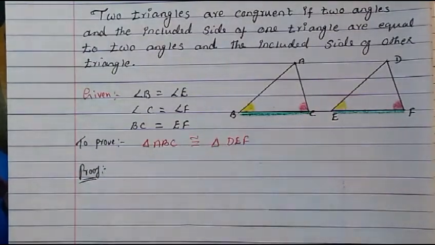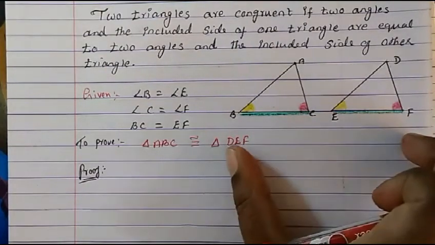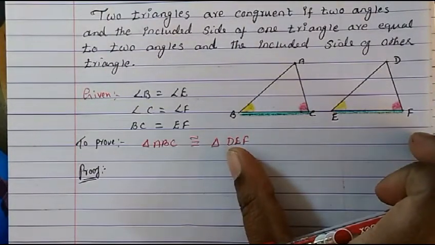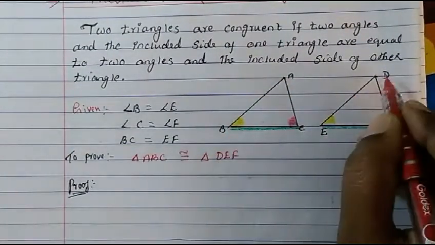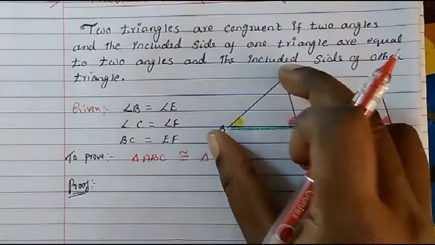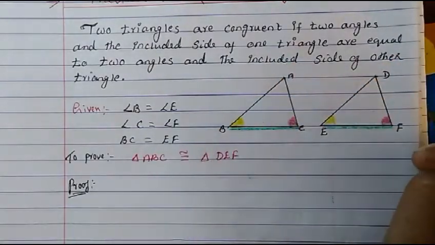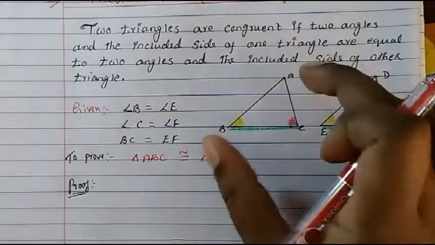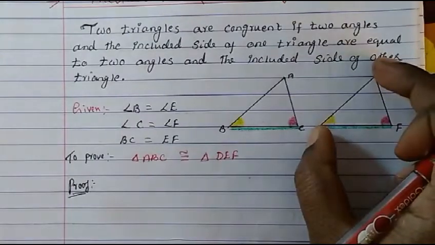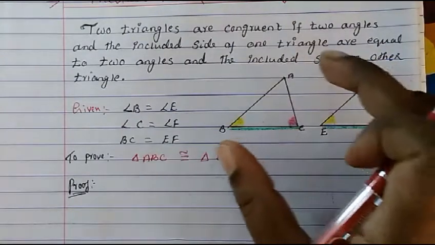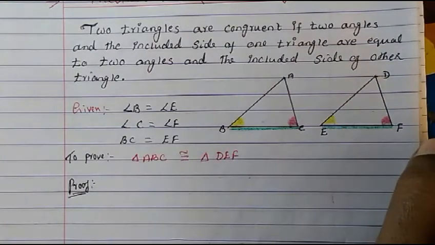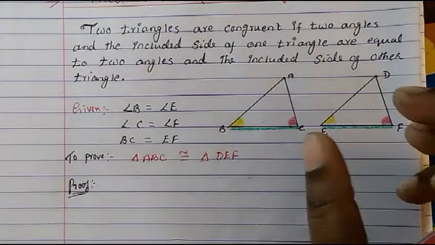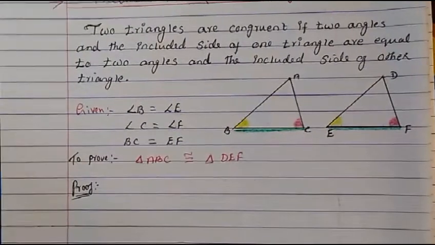Okay, proof. Now look at this, both the triangles, and you see side AB and side DE. Now for this side, there are three possibilities. One possibility is both the sides can be equal. Other possibility, one can be bigger than the other one. Other possibility can be smaller than the other one.